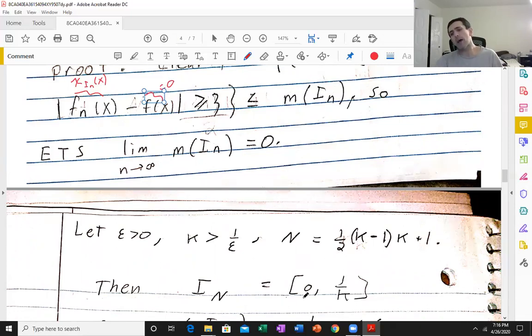And remember the pattern for, let's say, big N plus 1. It's just going to be 1 over k to 2 over k. Big N plus 2, 2 over k to 3 over k, until we finally get to I_{N+k-1}. It's going to be k minus 1 over k, k over k. And then big N plus k is going to be, start over again, 0 to 1 over k plus 1.